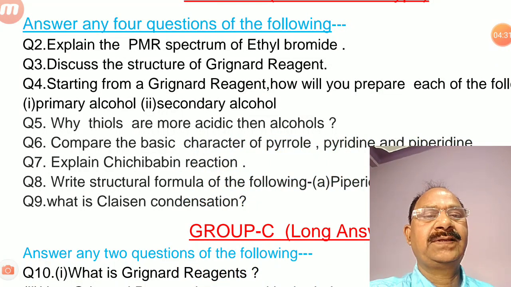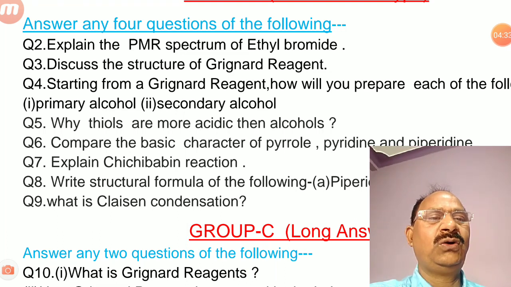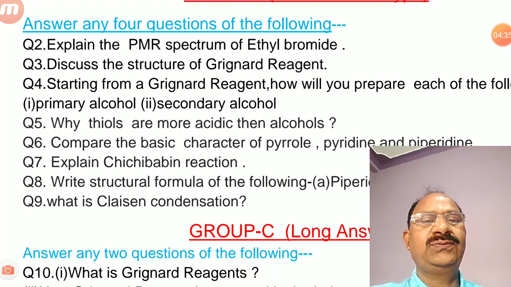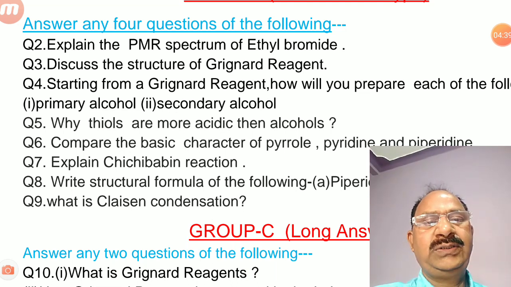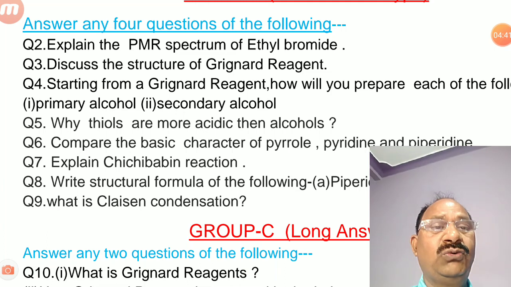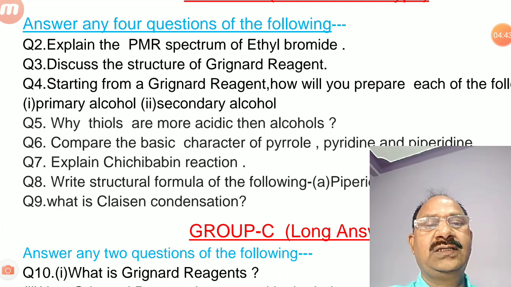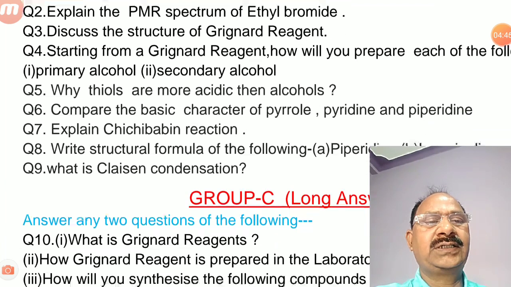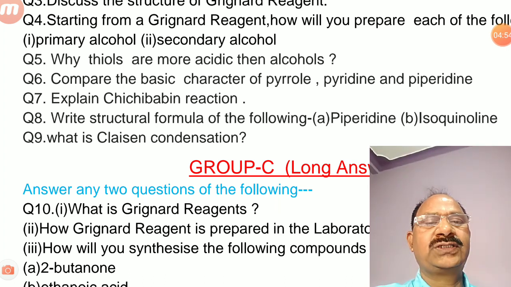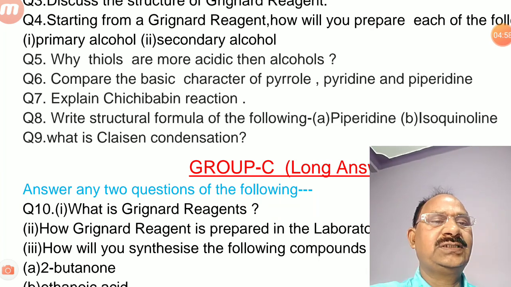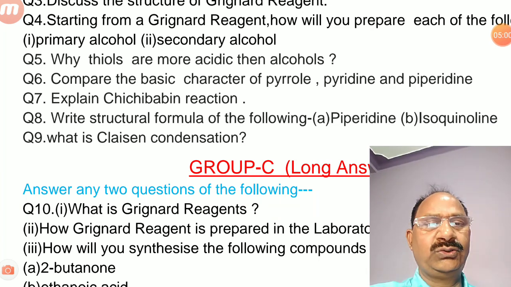Fourth question is, starting from a Grignard reagent, how will you prepare each of the following? First is primary alcohol and second is secondary alcohol. Fifth question is, why thiols are more acidic than alcohols. Sixth question is, compare the basic character of pyrrole, pyridine and piperidine. Seventh question is, explain Cannizzaro reaction. And eighth question is, write structural formula of the following. First is piperidine and second is isoquinoline.